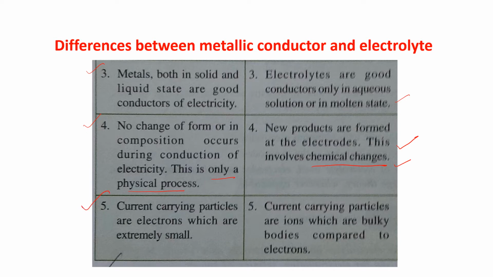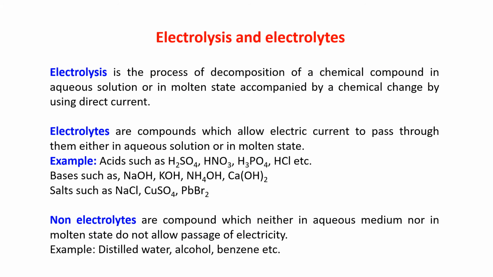Number 5, current carrying particles are electrons for metallic conductor, which are extremely small. But for electrolyte, current carrying particles are ions, which are bulky bodies compared to electrons. Am I clear? So some definitions: electrolysis and electrolytes.